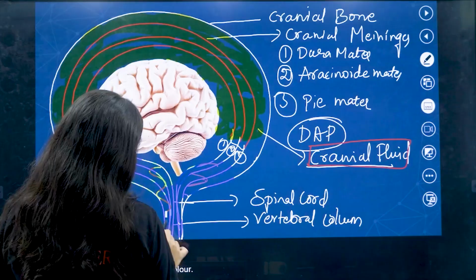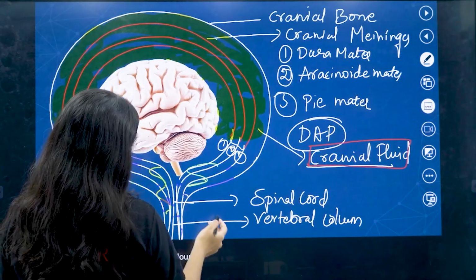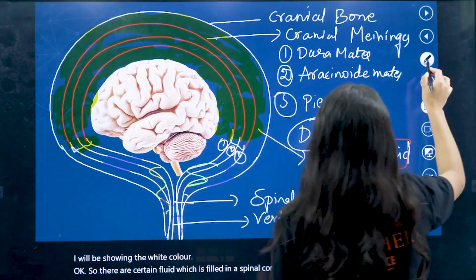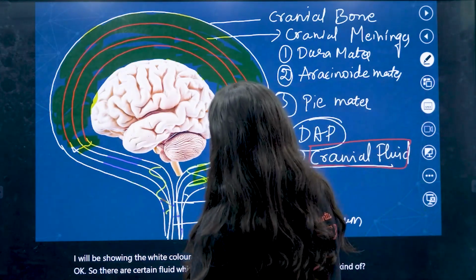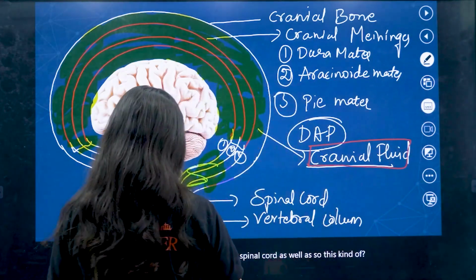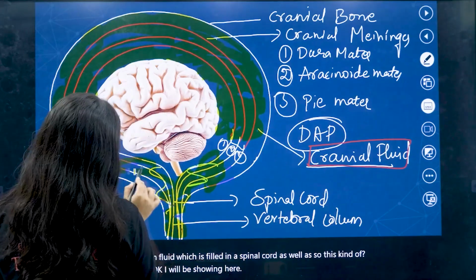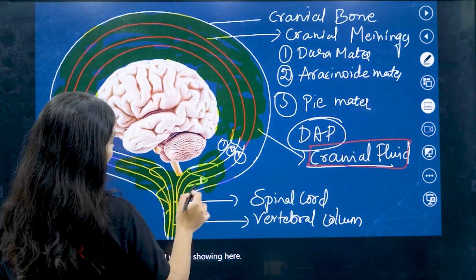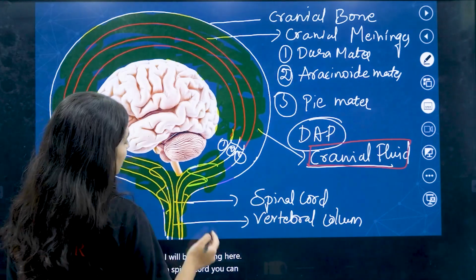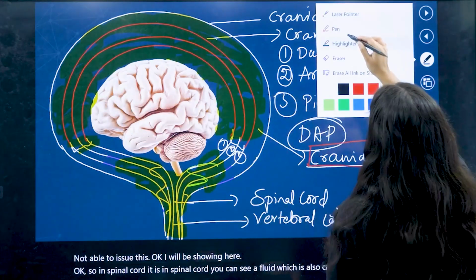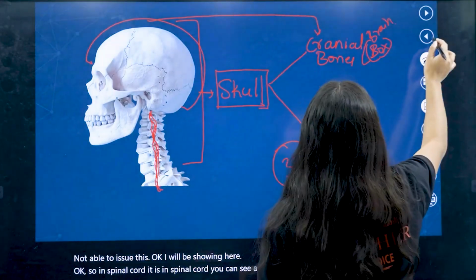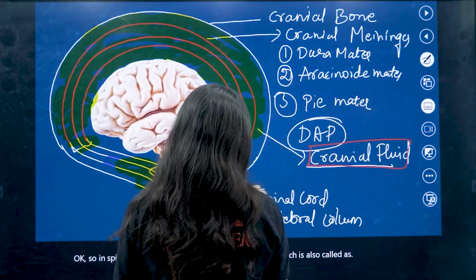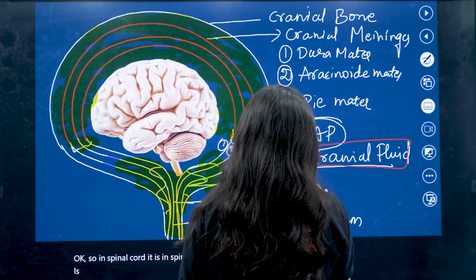In the spinal cord you can see a fluid which is also called spinal fluid.